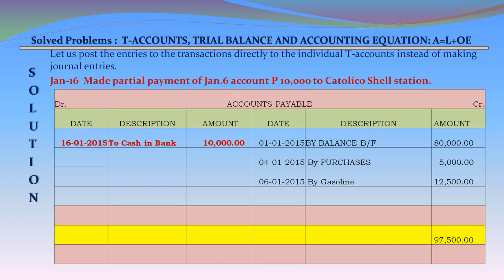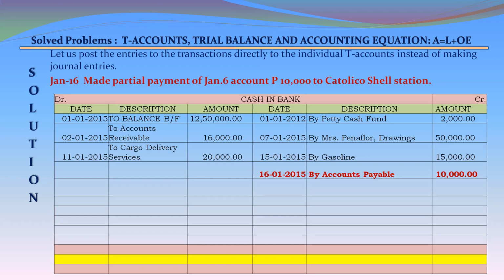January 16, made partial payment of January 6 account 10,000 to Catholic Shell Station. Accounts payable on the debit side 16 January 2015 to cash in bank 10,000 debit. January 16, cash in bank account on the credit side 16 January 2015 by accounts payable 10,000.